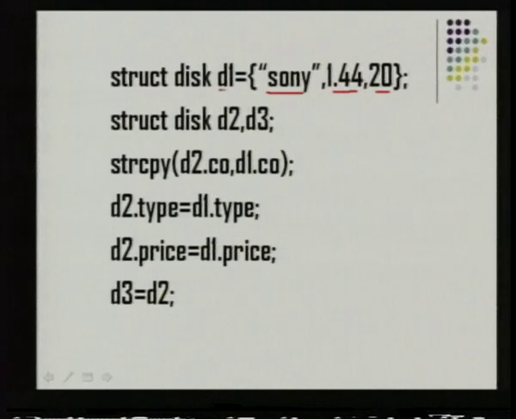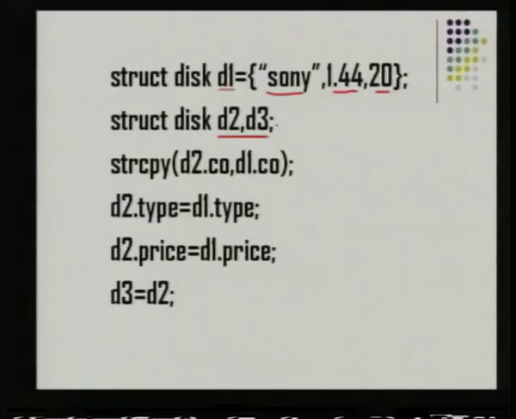In the next statement, the first structure variable is d1 and its values are already initialized. Now I am declaring two variables of type struct disk, d2 and d3. My job is to copy the contents from d1 to d2 and from d2 to d3. So how am I doing it? I am doing it in two ways. The first step is where I copy first the string. The first value I copy, then the next value and the third value, each separately.